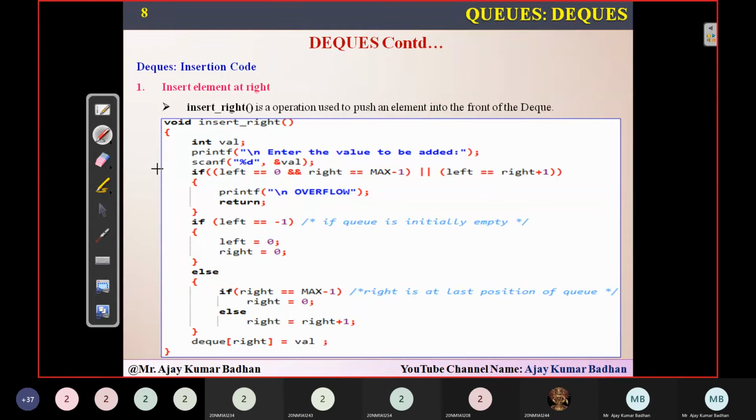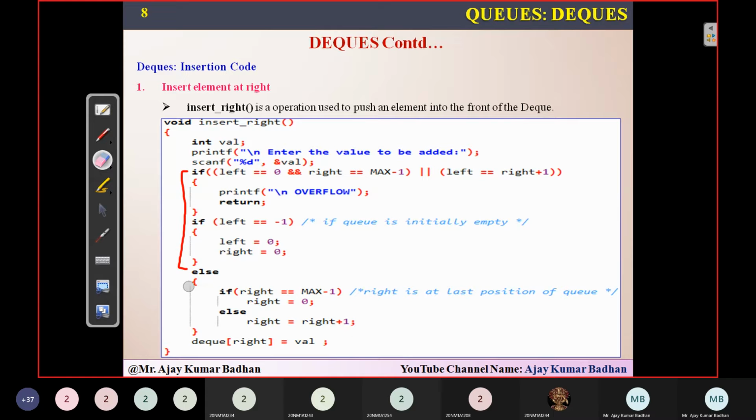If you see the previous slide, these two conditions are the same. Previous slide, insertion at the left, insertion at the right, both the conditions are the same. There are no variations with respect to that. The only variation, if I'm not wrong, is somewhere here. Right equal to right plus 1. There we have used left equal to left minus 1. Here we are using this.